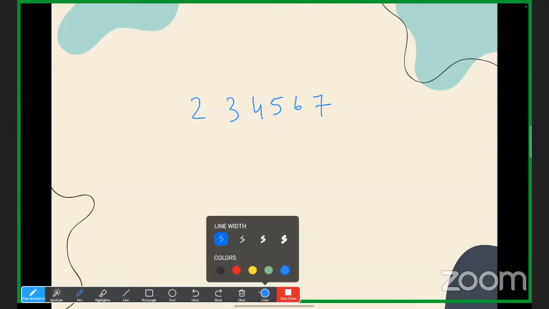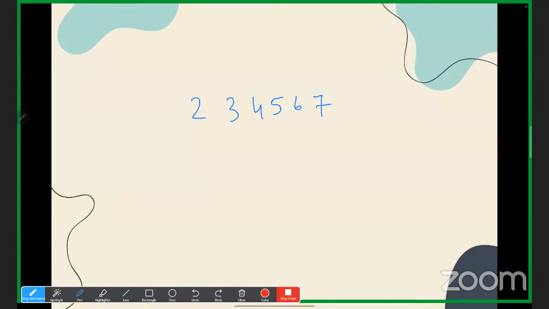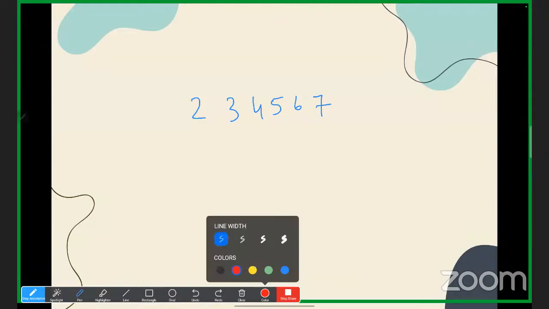So see, what we have to do, we have to add the numbers which are at even place and odd place, and we have to find out the difference. If that difference is completely divisible by 11, then we can say that number is divisible by 11, otherwise not. Yes or no? Understood?